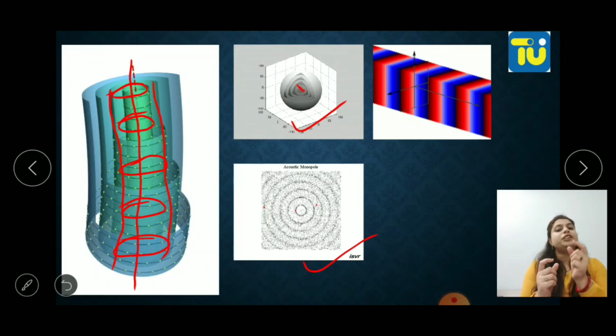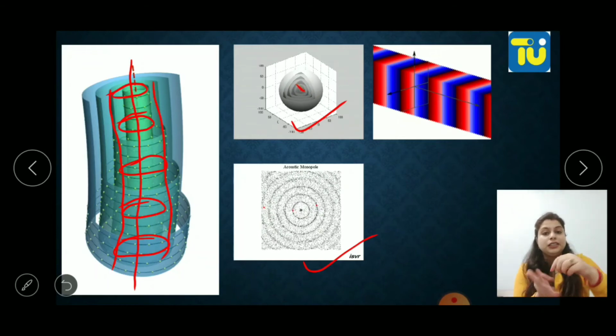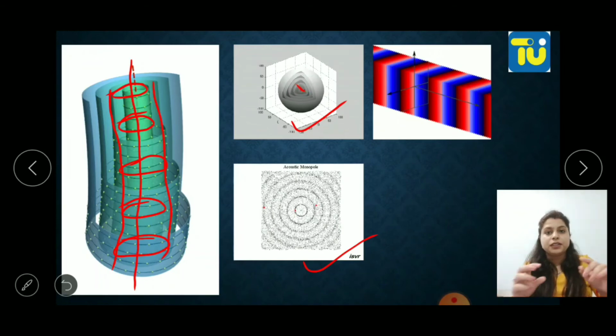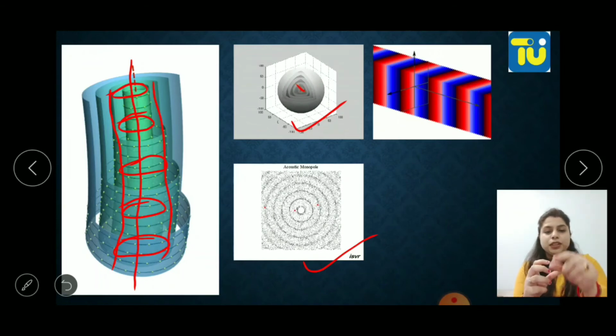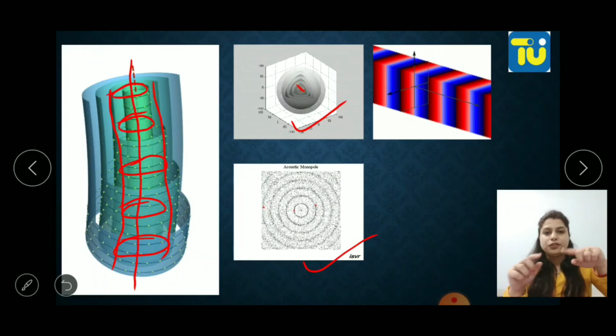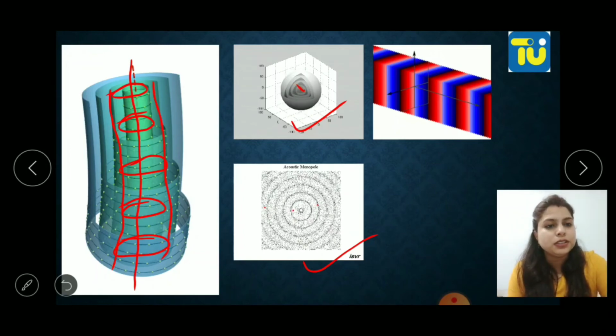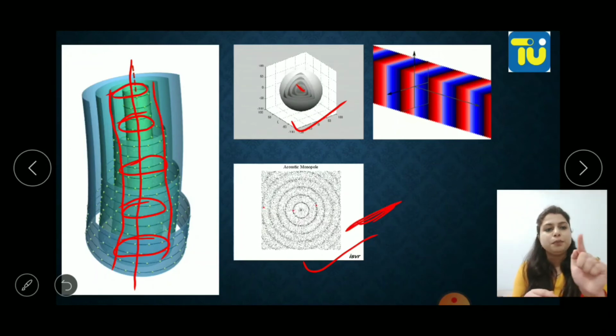For example, if I throw a stone in the pond, you can see the waves will generate. As I throw the stone in the pond, suddenly around that stone the waves will generate. What is actually happening, in this picture you can see a particle is there.